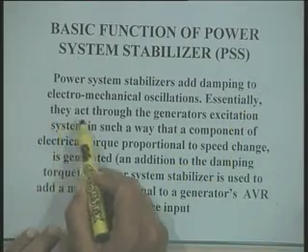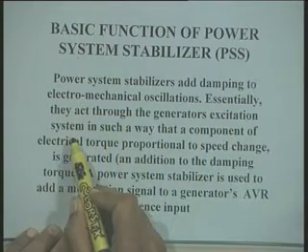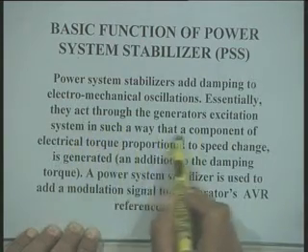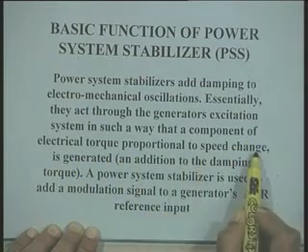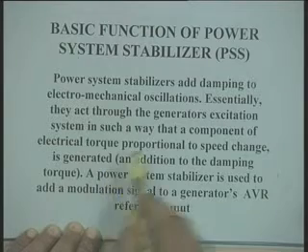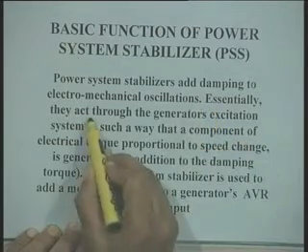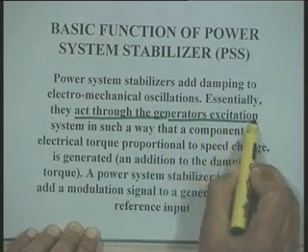Essentially, the power system stabilizer acts through the generator's excitation system in such a way that a component of electrical torque proportional to speed change is generated. That is, the PSS acts through the generator's excitation system.